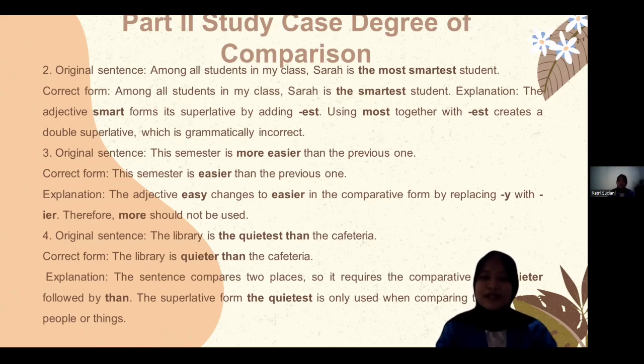Number 4, the library is the quietest than the cafeteria. The correct form: the library is quieter than the cafeteria, because the sentence compares two places, so it requires the comparative form quieter followed by than. The superlative form the quietest is only used when comparing three or more people or things.